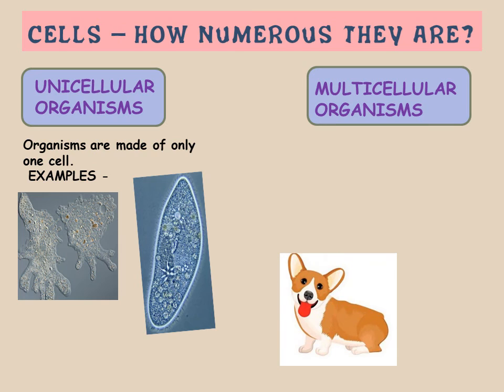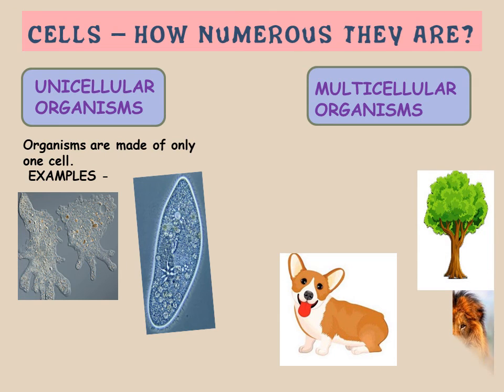Now, certain other types of organisms are also there. If we talk about dog, lion, some other mammals, or all the animals of higher kingdom that we will discuss in further chapters, all those animals are included in multicellular organisms.